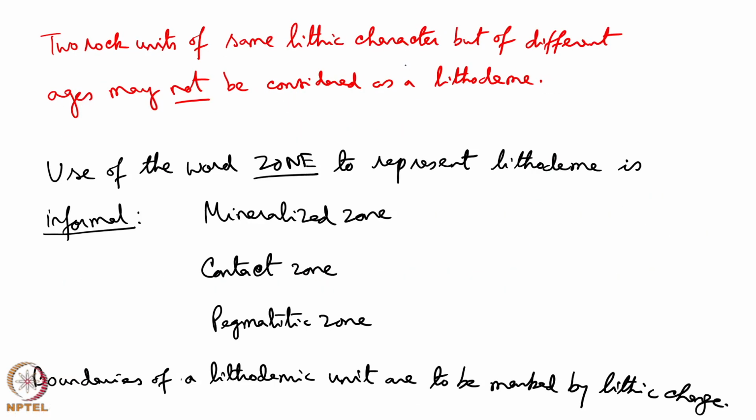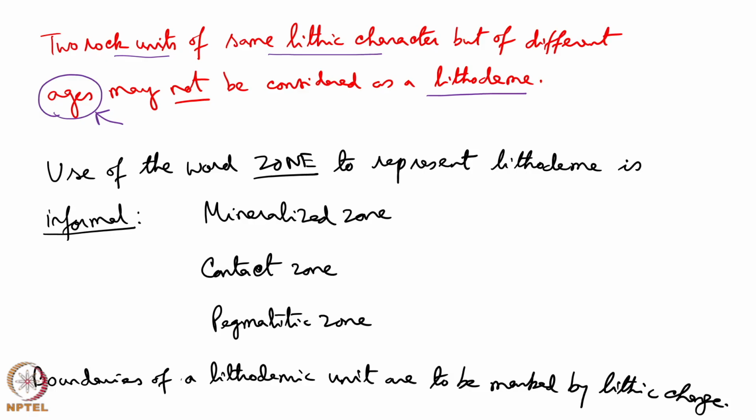Two rock units of the same lithic character but of different ages may not be considered as a lithodeme. So, here you note that the term age has come from where we will get. Here we are talking in terms of absolute age and the geochronological method. Suppose the ages are available, and we find in two rock units the same lithic character, cross-cut relationships, complications, but we know that they are of different ages. In that case, it is recommended do not call them a single lithodeme.